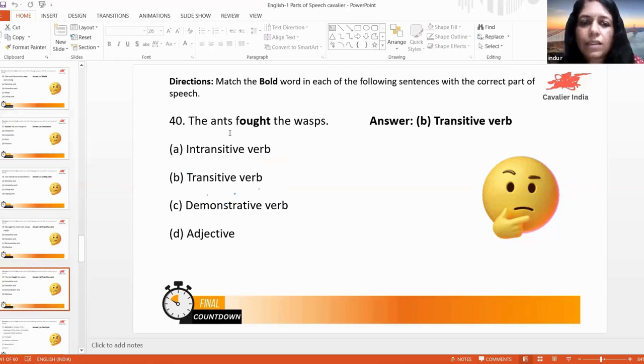Fought is the verb. But hands is not a verb, it's a noun ആണ്. Fought is the verb there. Which tense is it? അങ്ങനെ വരാം. ആക്റ്റീവ് വോയിസ് ആണോ പാസീവ് വോയിസ് ആണോ? ഇത് ആക്റ്റീവ് വോയിസ് ആണോ പാസീവ് വോയിസ് ആണോ? Answer for the verse. Fought active voice ആണ്. ആക്റ്റീവ് വോയിസ് ആണ്.